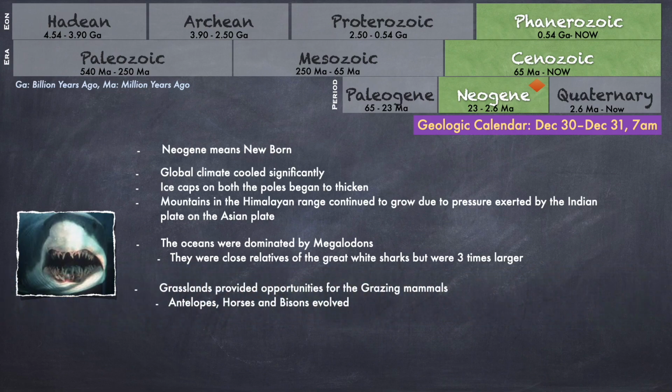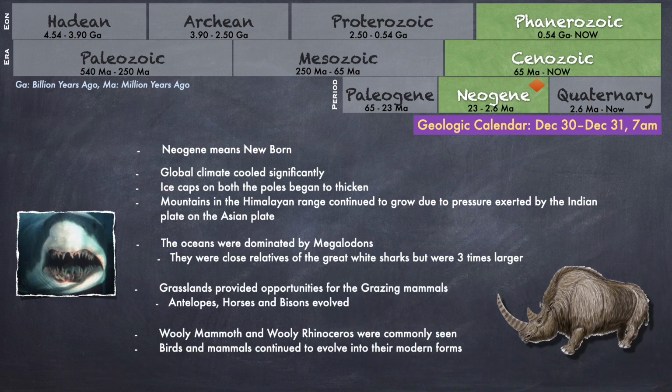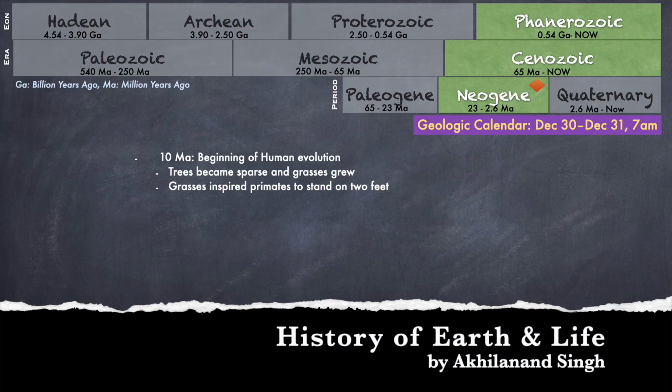Grasslands provided opportunities for grazing animals. Antelopes, horses, and bisons evolved. Woolly mammoth and woolly rhinos were commonly seen. Birds and mammals continued to evolve into their modern forms. Neogene is also known as a period that saw the beginning of human evolution. As trees became sparse and grasses grew, it inspired primates to stand on 2 feet 10 million years ago.